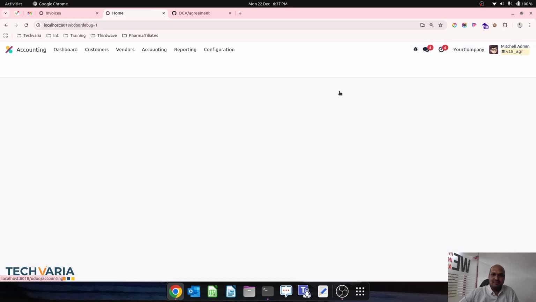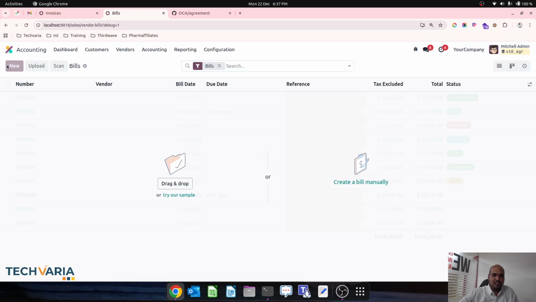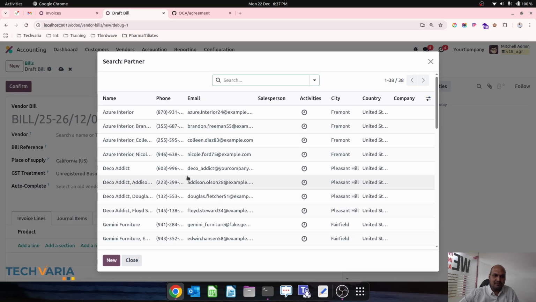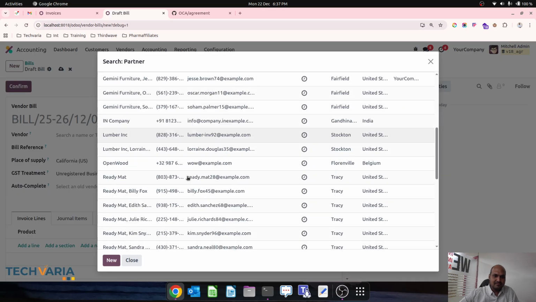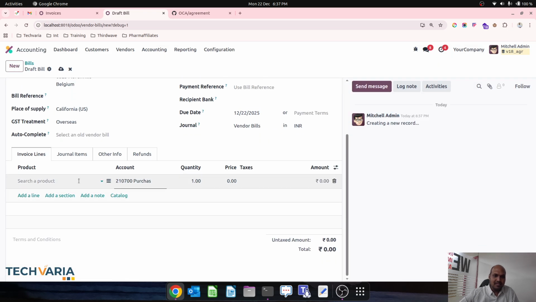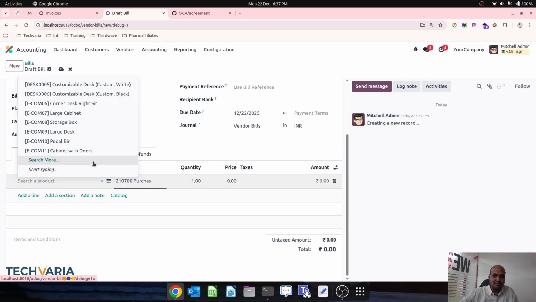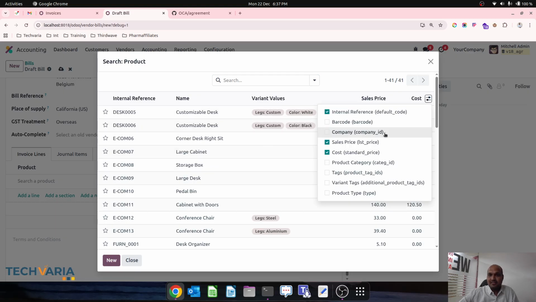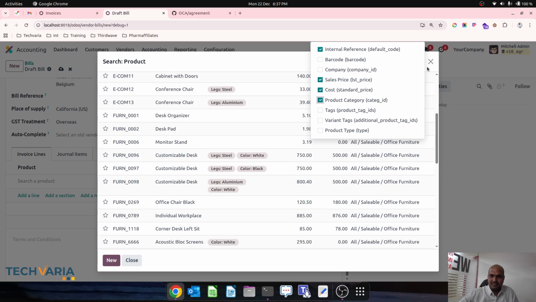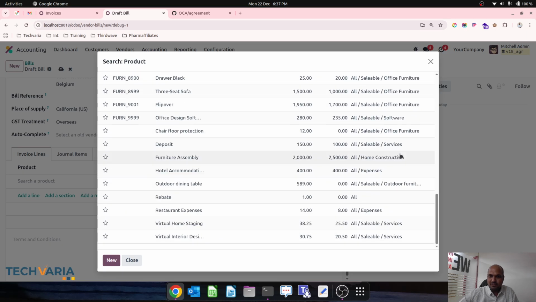So let's say if you are going into account and process your vendor bill for our vendor, Openwood, and then you define any product which are part of the category which I have defined over there. So the product was belonging to, I think, office furniture.